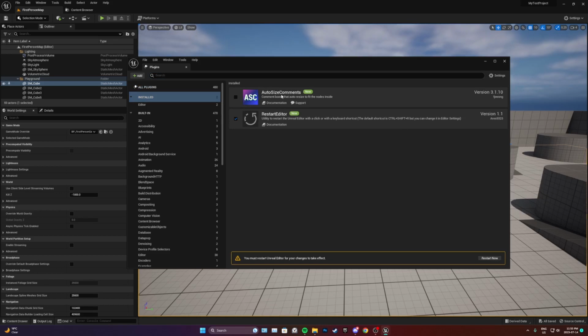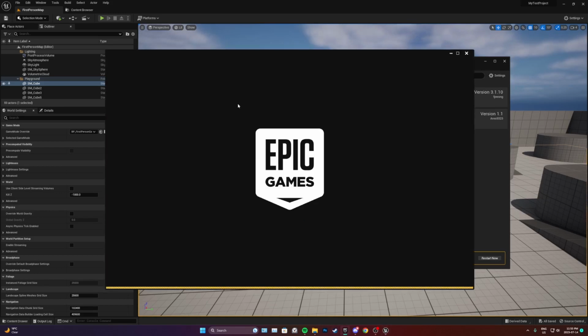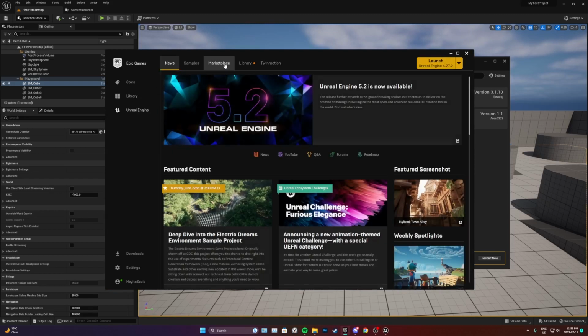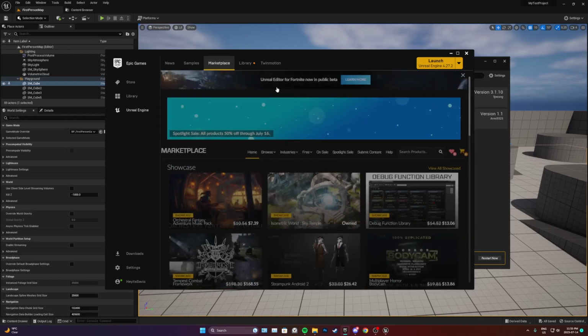Now we're also going to install auto size comments. So if you go back to your Epic Marketplace, I don't know why I closed that, because it takes forever.